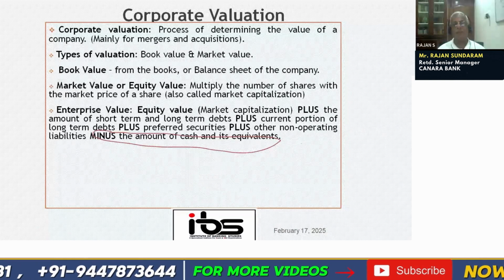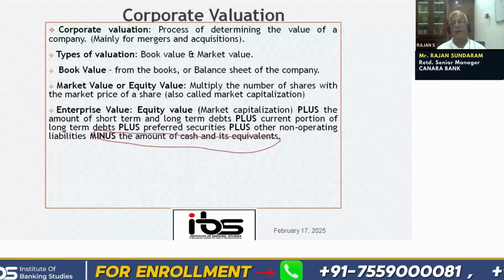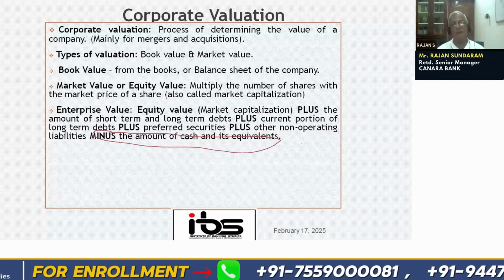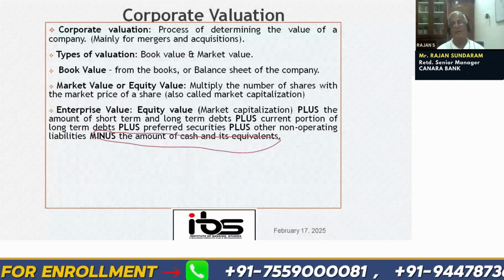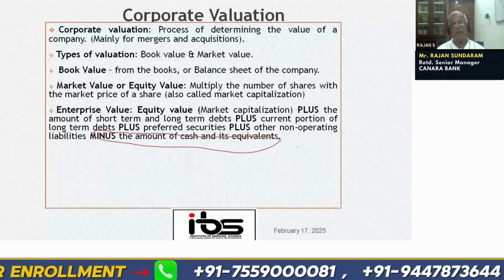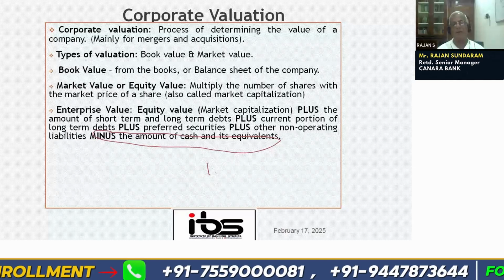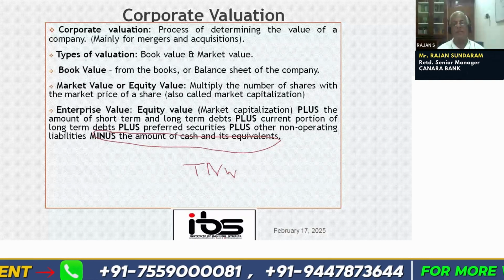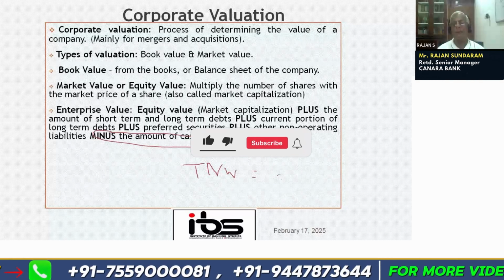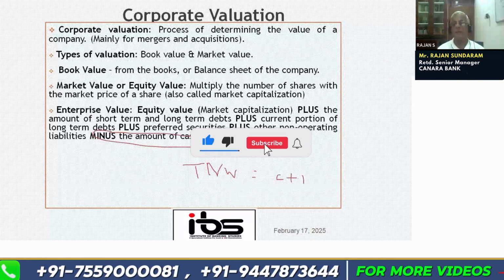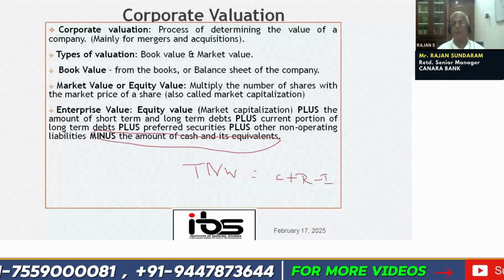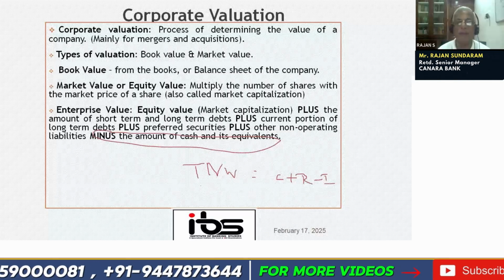Net worth is liabilities minus assets, or equity minus intangible assets? What is the net worth? Net worth is actually only the capital plus reserves, only tangible net worth. We say TNW, net capital plus reserves minus all intangible assets. We do it. But my question is why we want to reduce the cash and its equivalents.